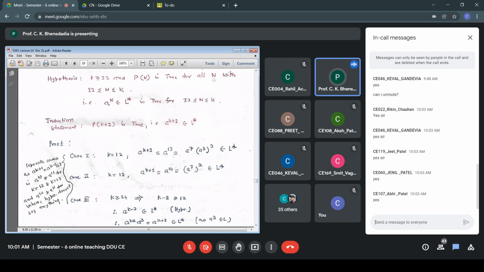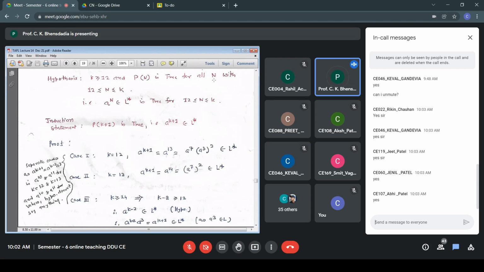Now look at the hypothesis. It says A to the power n belongs to L star starting with n equal to 12, that is, 12 less than equal to n less than equal to k. The hypothesis does not permit us to assume that A to the power 10 and A to the power 11 belong to L star. Hypothesis tells that A to the power n belongs to L star starting with n equal to 12. A12 onwards, all those strings are there in L star. Nothing is said about A to the power 10 and A to the power 11.